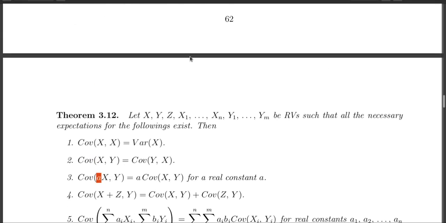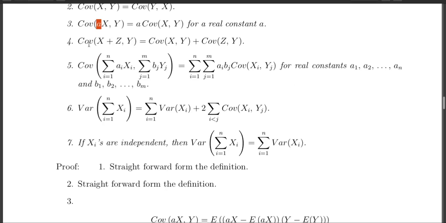Okay, fine. So then the fourth one, which says that covariance between x plus z and y is the same as covariance between x and y plus covariance between z and y. It is again very easy to see from the definition. It is nothing but a kind of product rule, that x and y, then z and y. And the extension of this one is basically the fifth, for more than 3 random variables. I have n random variables there, m random variables there, I have some constants. Again that product rule works, that sum comes out, constant comes out, and then I have covariance between xi, xj.